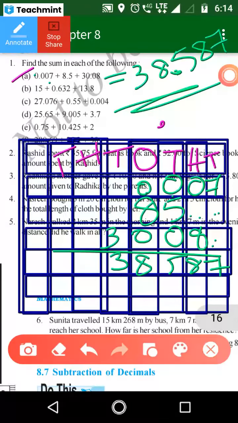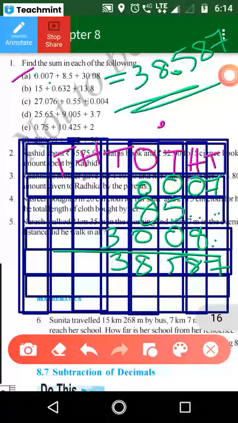So next one, 8.5 is there. 8 is in ones place and 5 is in tens place. You just substitute the values in the place value table. And 30.08 is there. So 3 is in tens place, then 0 is in ones place. And again 0 is there, so 0 is in tens place and 8 is in hundreds place.